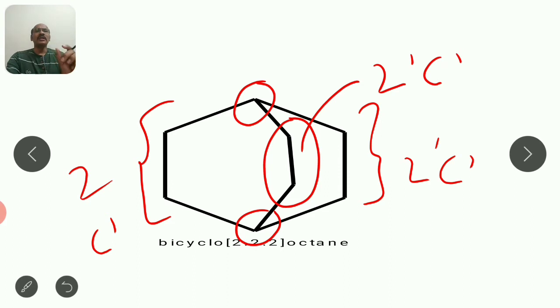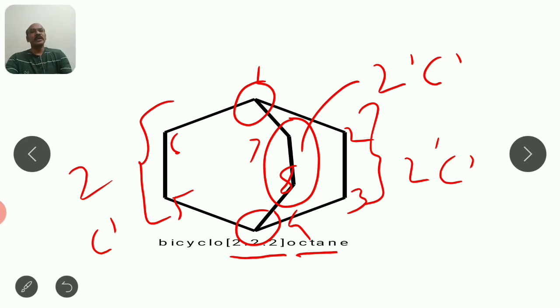Okay, so all the 3 bridges are here of 2 carbon atoms, so its square bracket values are 2.2.2, and numbering will start from the bridgehead carbon. So 1, 2, 3, 4, 5, 6, 7 and 8. So total carbons are 8. So the parent alkane will be there as the last word in the name, and the name will commence as bicyclo 2,2,2 octane.